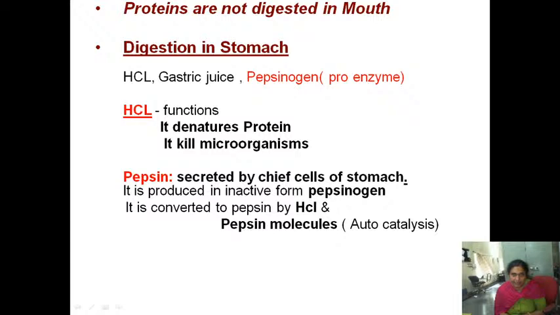I hope you are understanding. First we have taken food, protein, in the mouth. There is no digestion in the mouth.